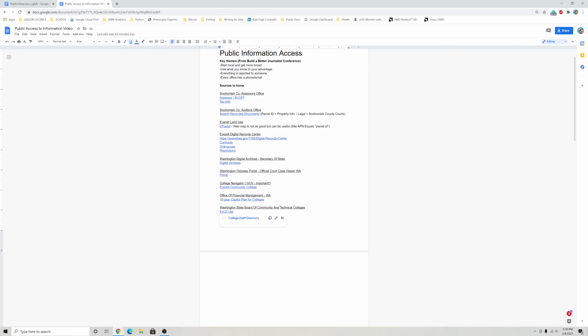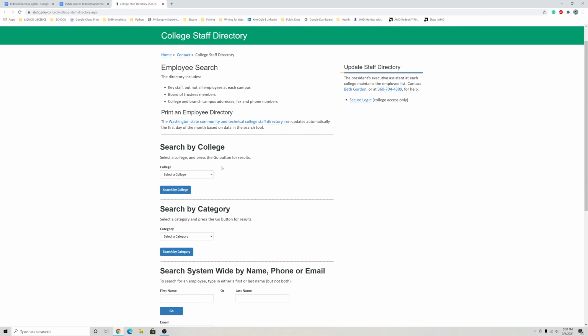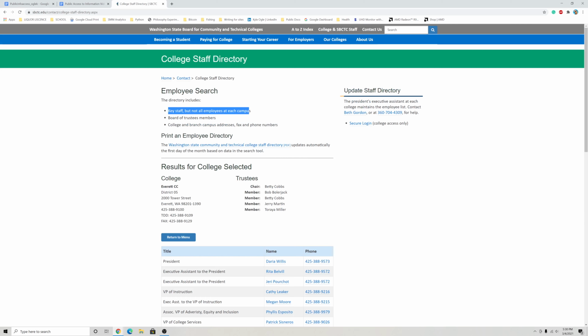Last one for college information, the SBCTC, also known as the Washington State Board for Community and Technical Colleges. You might need to find an important person. That's what the link is for. Select Everett CC. It shows the key staff and how to reach them. It also updates monthly and keeps track of accurate contacts for each person.